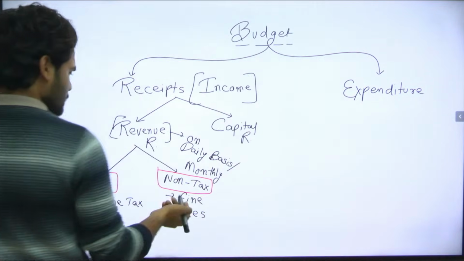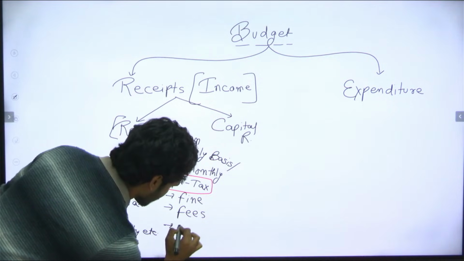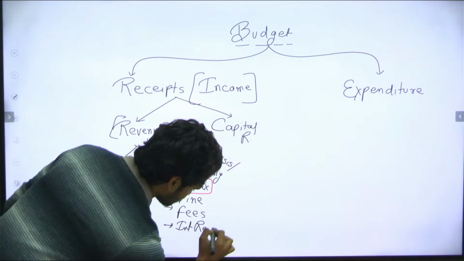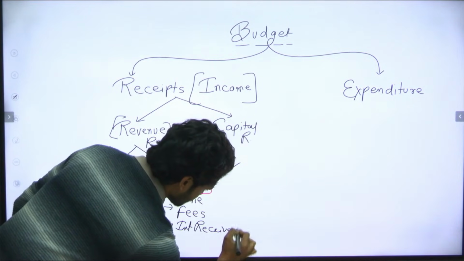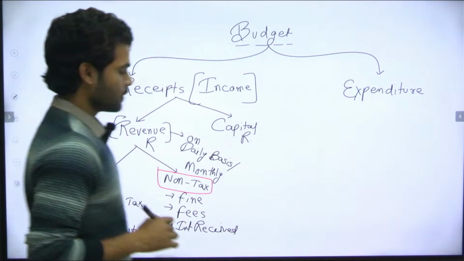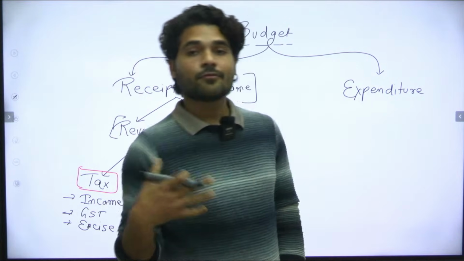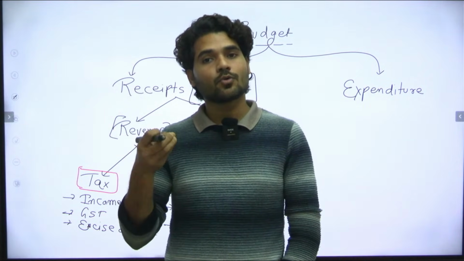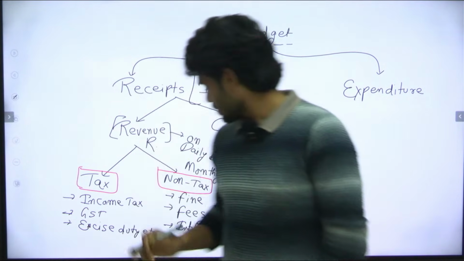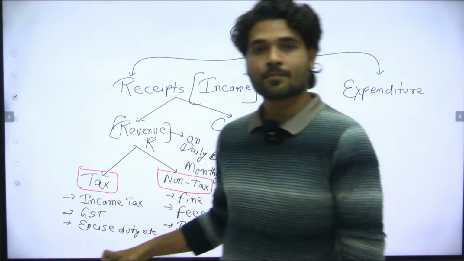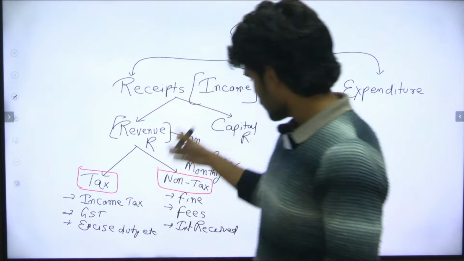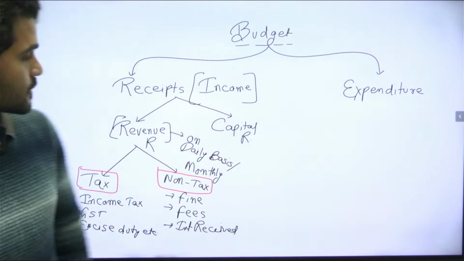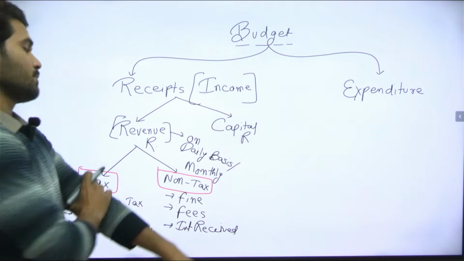What other things come under it? That is interest received. If the government gives a loan to anyone, then on that loan the government is getting interest payments. So that comes under the non-tax section, right? So this is our revenue receipts.